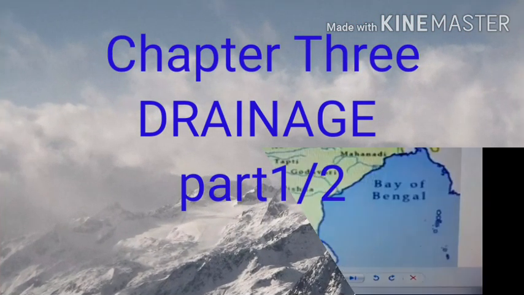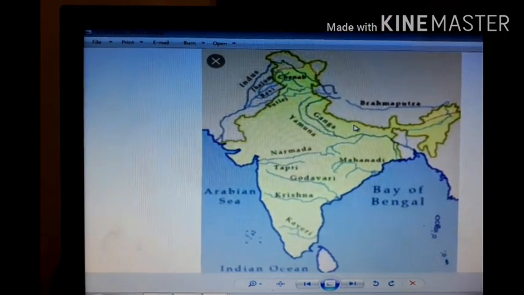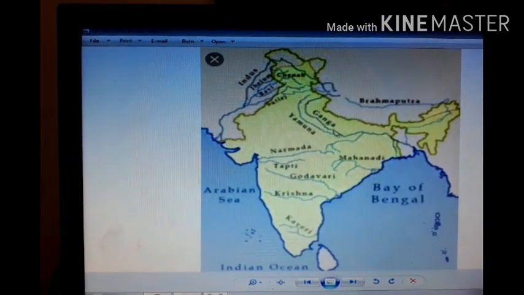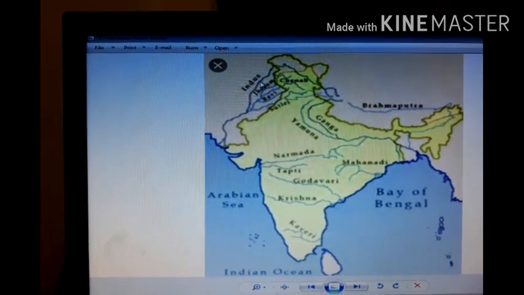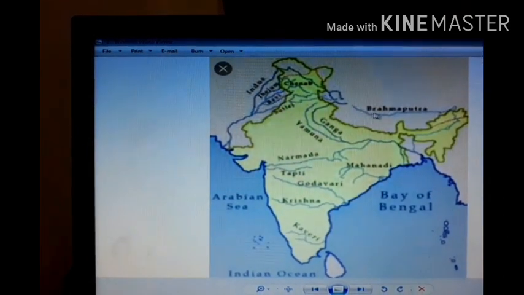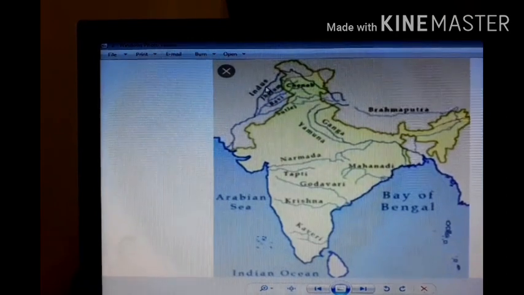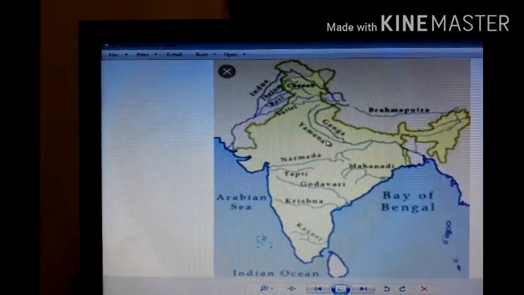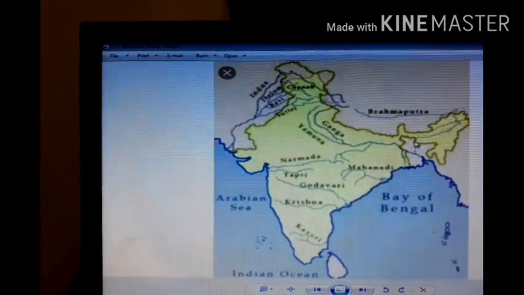northern part of India. In the northern part of India, we shall study the Indus River in the northwestern part. Second, in the middle part is the Ganga River, and the third river is the Brahmaputra River. We shall also learn about its tributaries and basins: the Indus Basin, Ganga Basin, and Brahmaputra Basin.